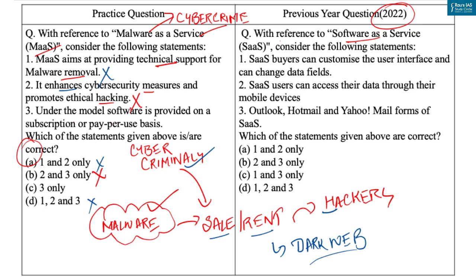Now let's come to the last statement, and that is your answer. Under the model, software is provided on a subscription or pay-per-use basis. Now MaaS operates in a similar way to legitimate software as a service models, where software or malware is provided on a subscription or pay-per-use basis. So this third statement is correct. So here the correct answer is option C, that is 3 only. Answer of this PYQ is option D.